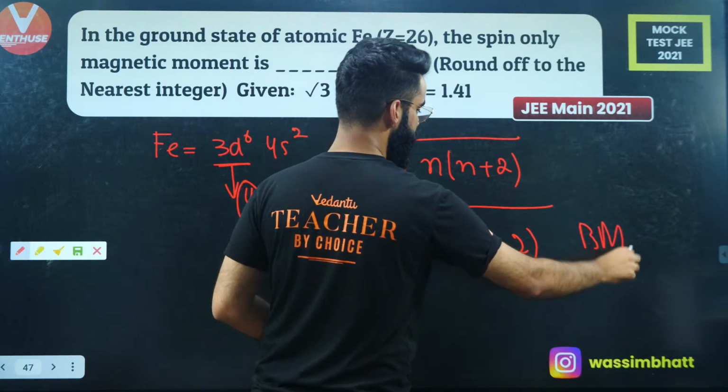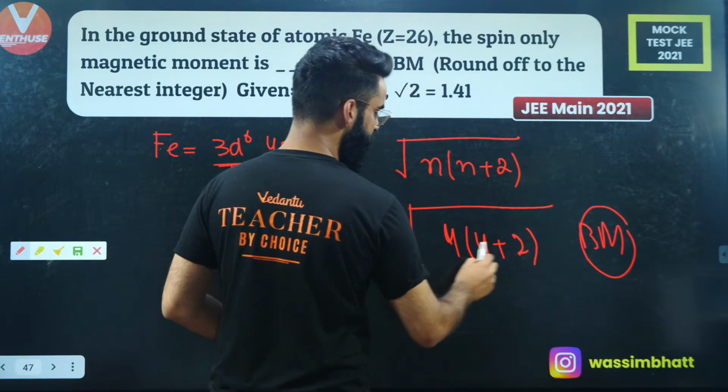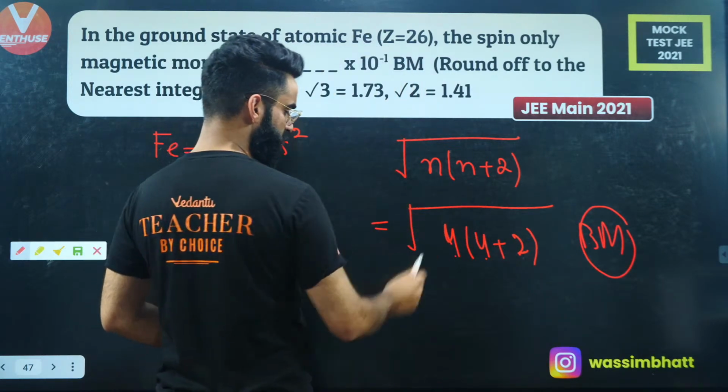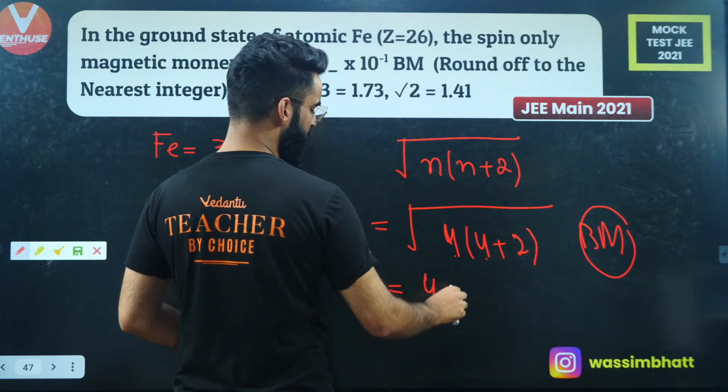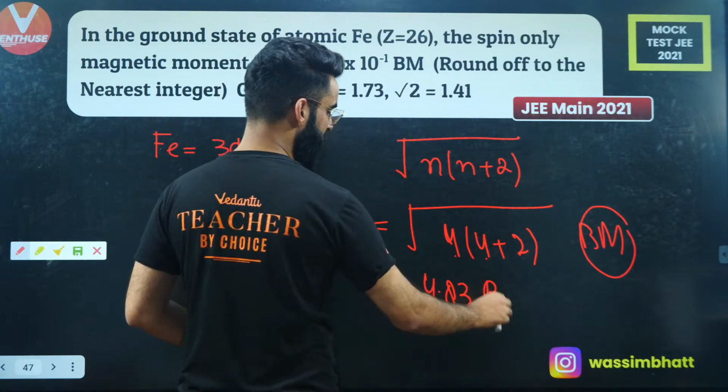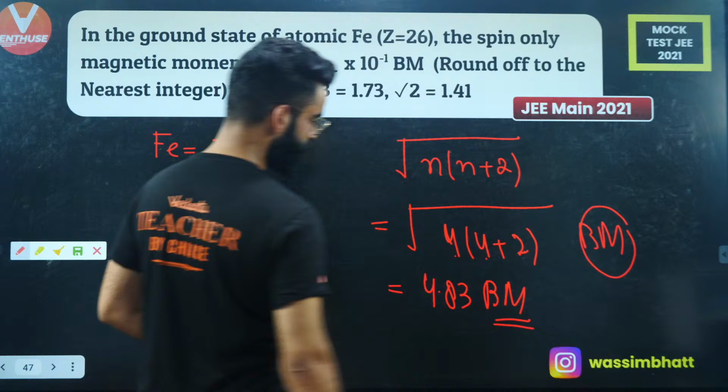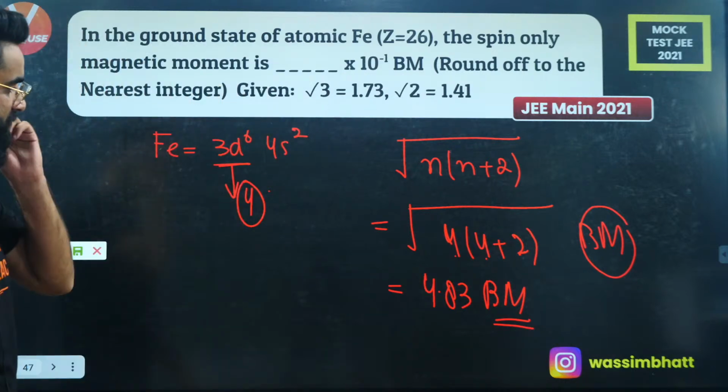The question is done. Rest you can solve on your own. 4 plus 2, 6. 6 multiplied by 4 is 24. So it's root of 24. Root of 24 is, I guess, 4.83 something, right? 4.83 Bohr magnetons.